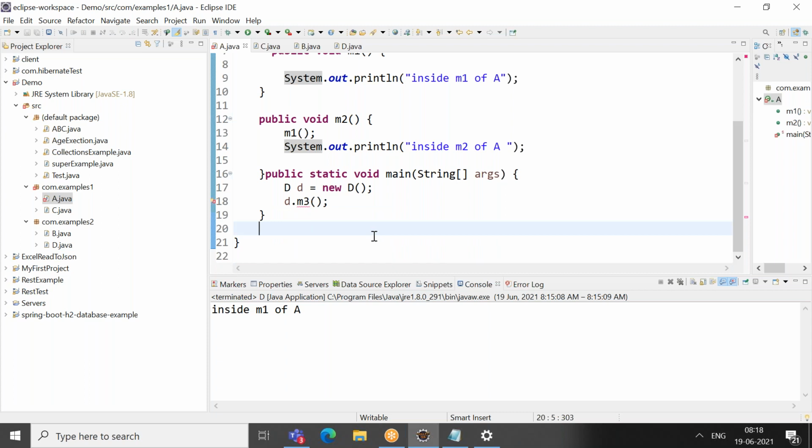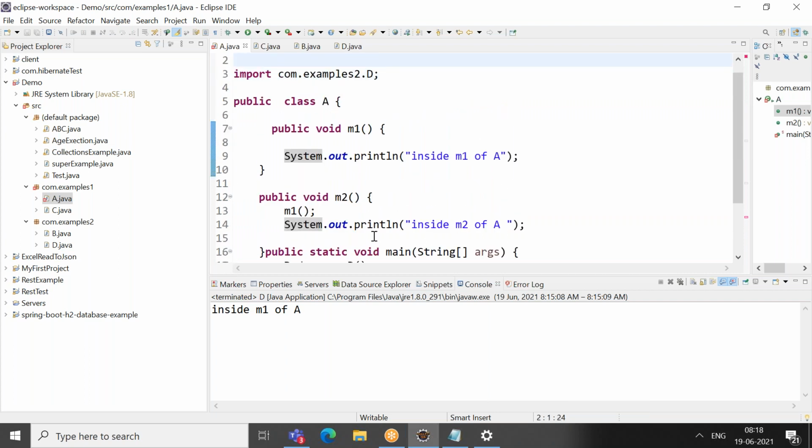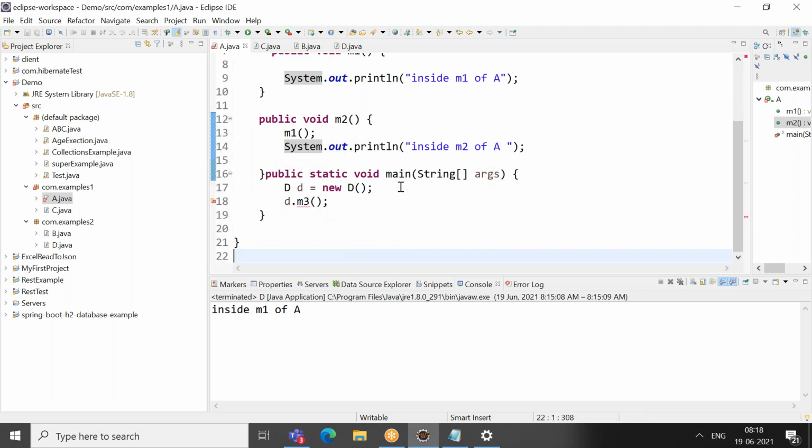You do not have parent-to-child access. A child can access a parent, but a parent cannot access the child's methods. Is it clear?